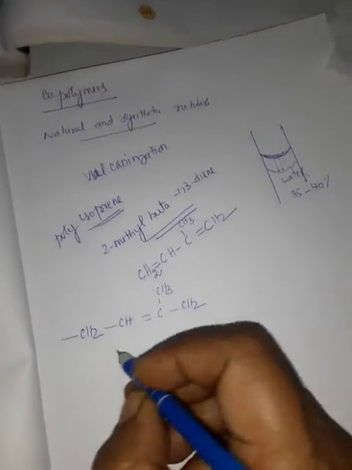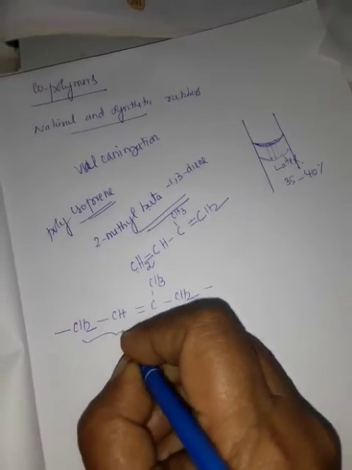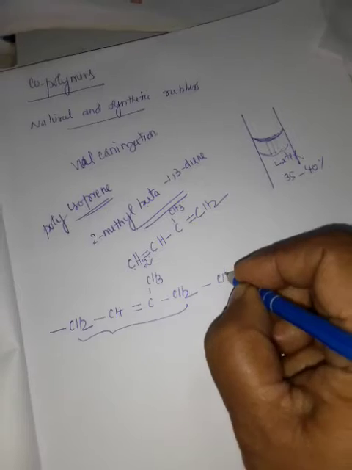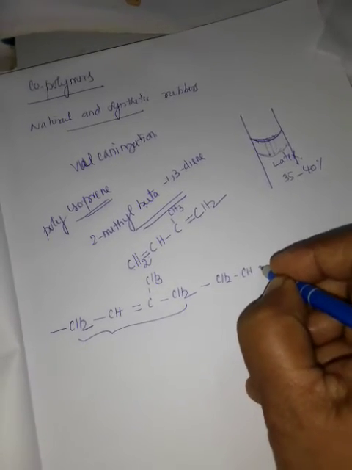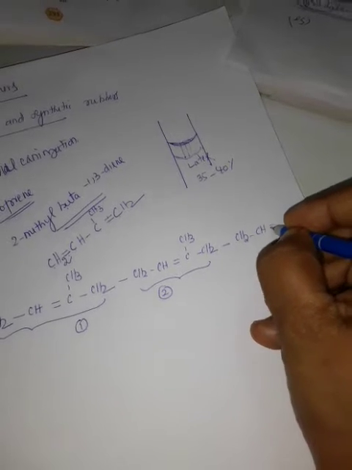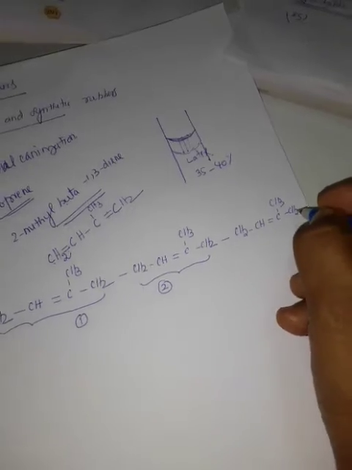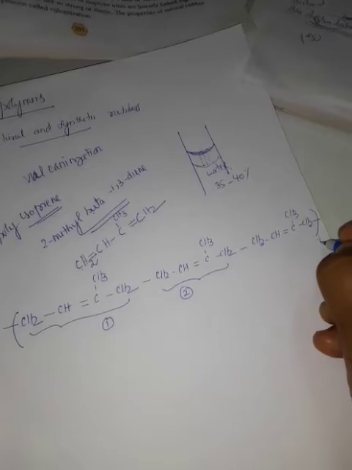This is one isoprene unit, and it is repeated once more: CH2, CH double bond C, CH3, CH2. Like this, n times.